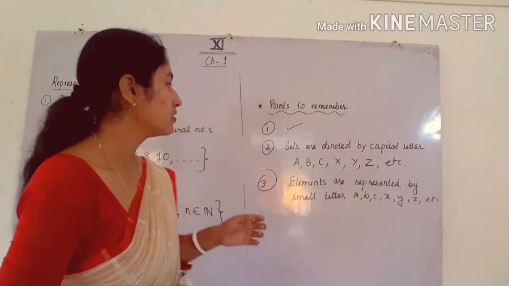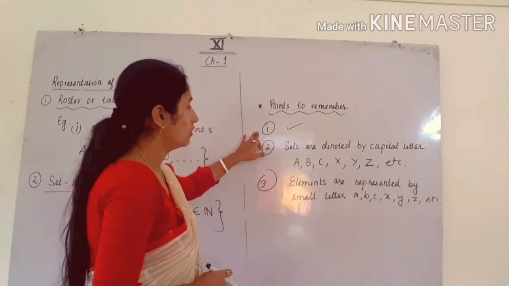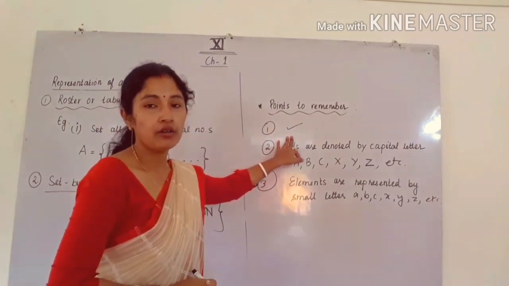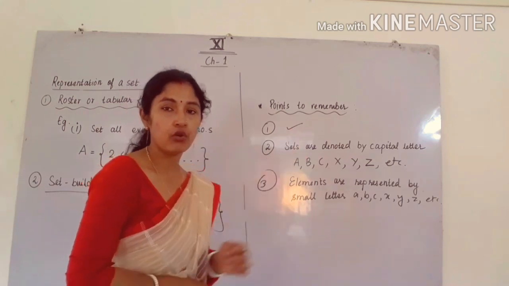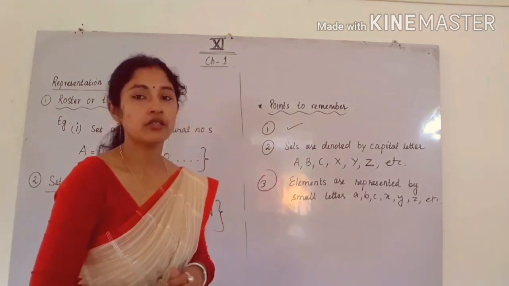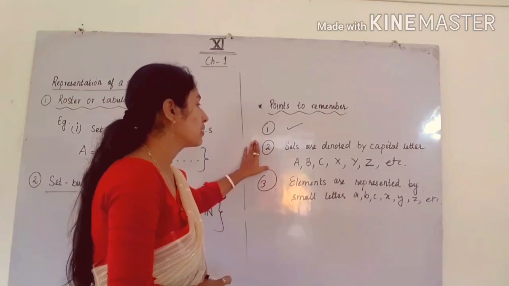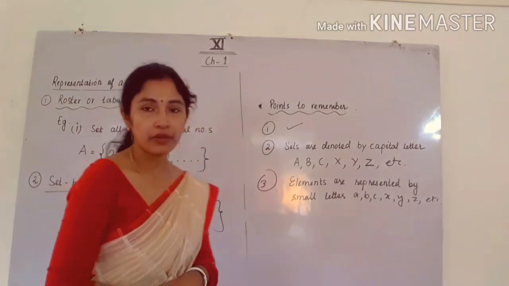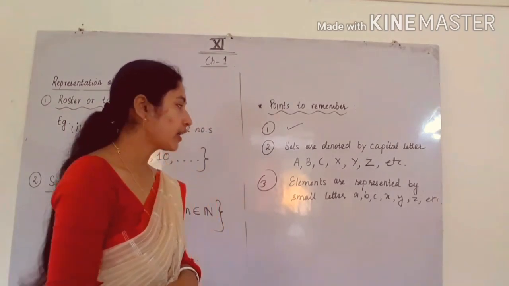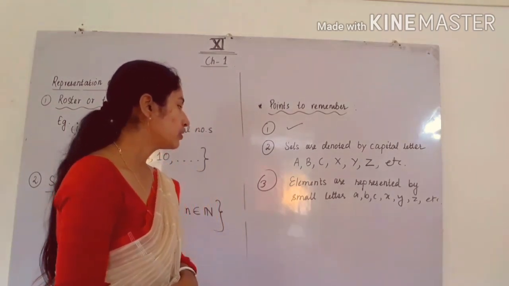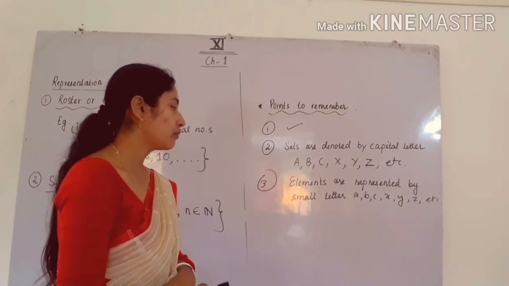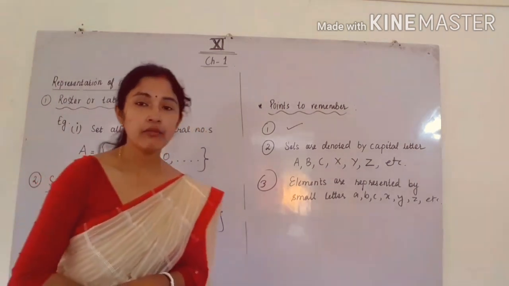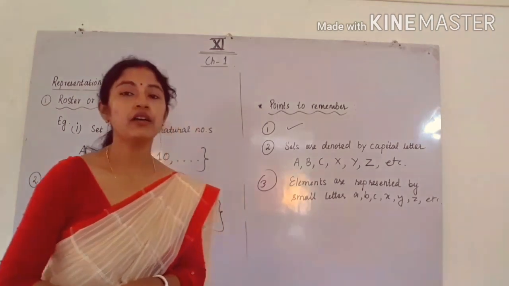So the first point is, already I have told you, objects, members, or elements, all are the same, that means all are synonyms. Number 2: sets are denoted by capital letters. A set can be denoted by capital letter A, B, C, any capital letter we can use. Number 3: elements are represented by small letters a, b, c, x, y, z, etc. So the elements of a set are represented by small letters.